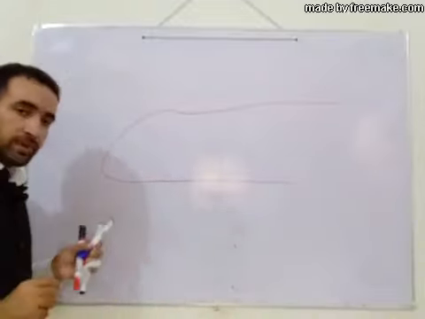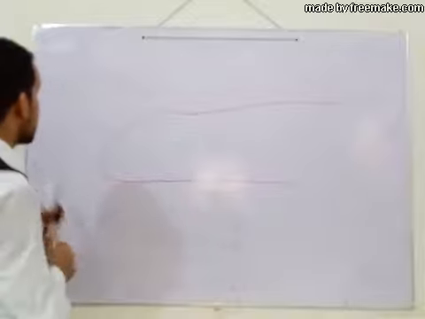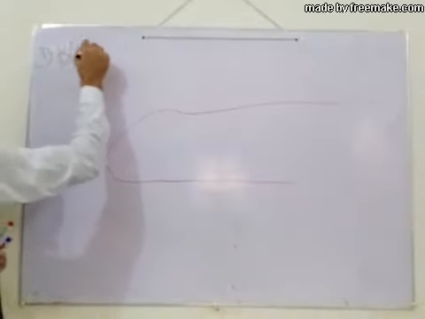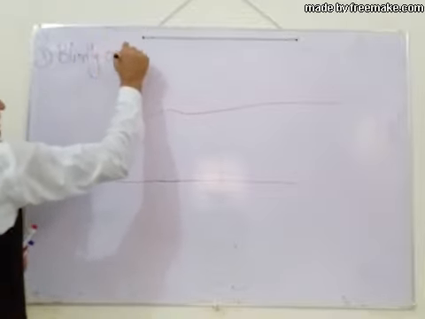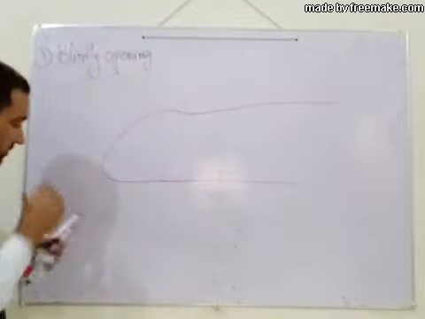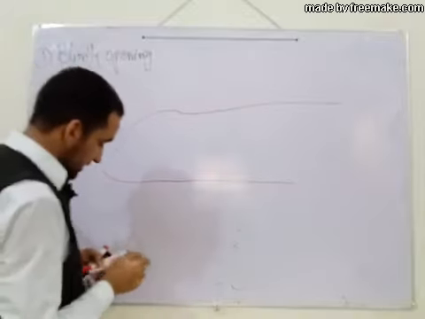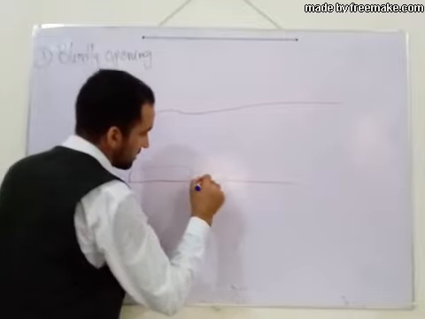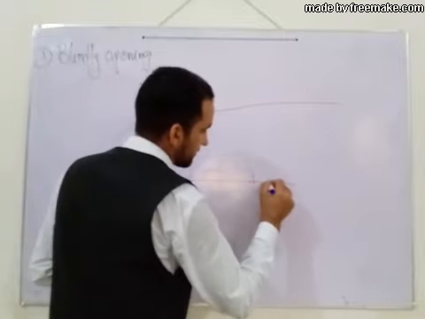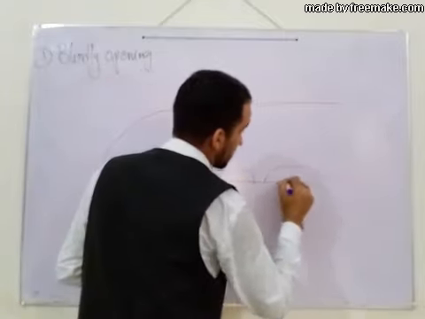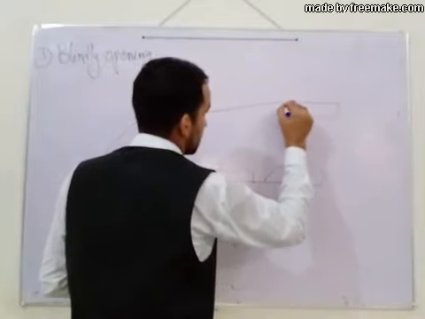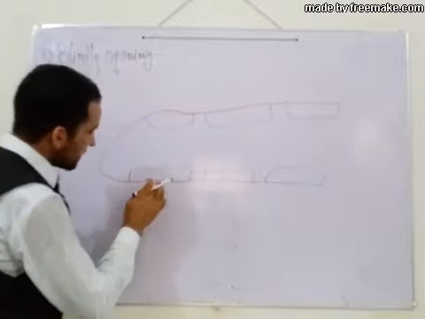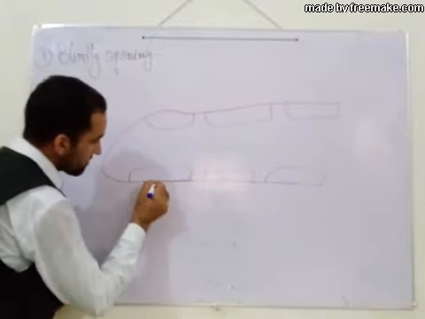I write down the point here: blindly opening. In the inner layer there are cells called endothelial cells, and this red is the basement membrane.